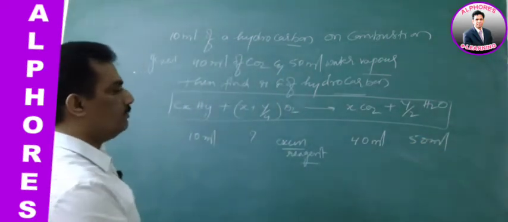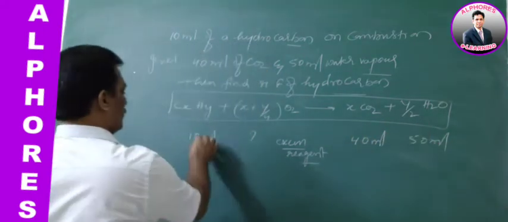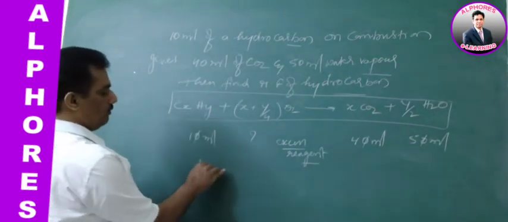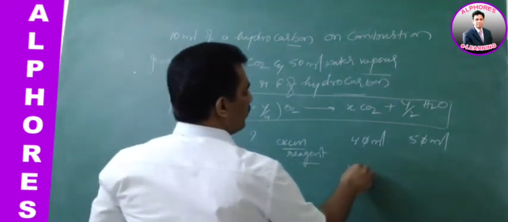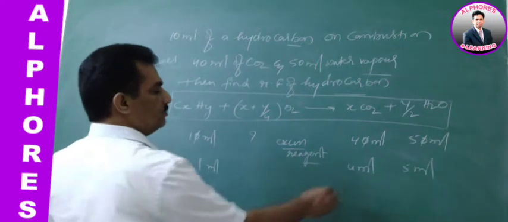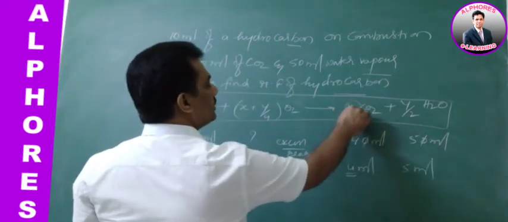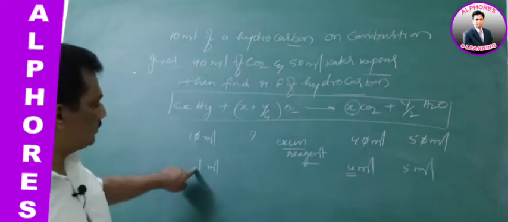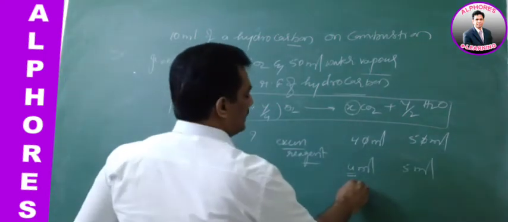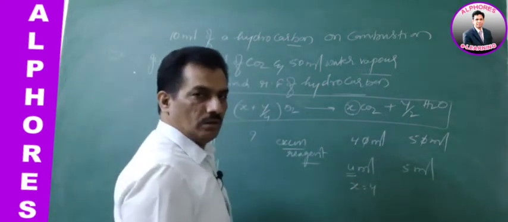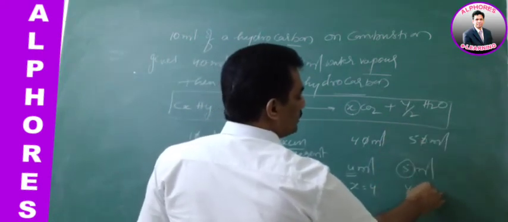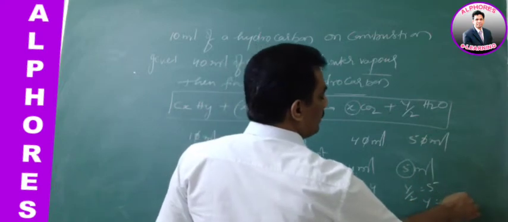Just if we consider the ratio, 10 cancelled, so 1 ml of this will produce 4 ml of CO2 and 5 ml of water. Now you compare: this 4 is nothing but x, because here it is 1 ml, x CO2, so x is equal to 4. Clear? And now compare this 5 value with y by 2: y by 2 is 5, then y is equal to 5 into 2, that is 10.